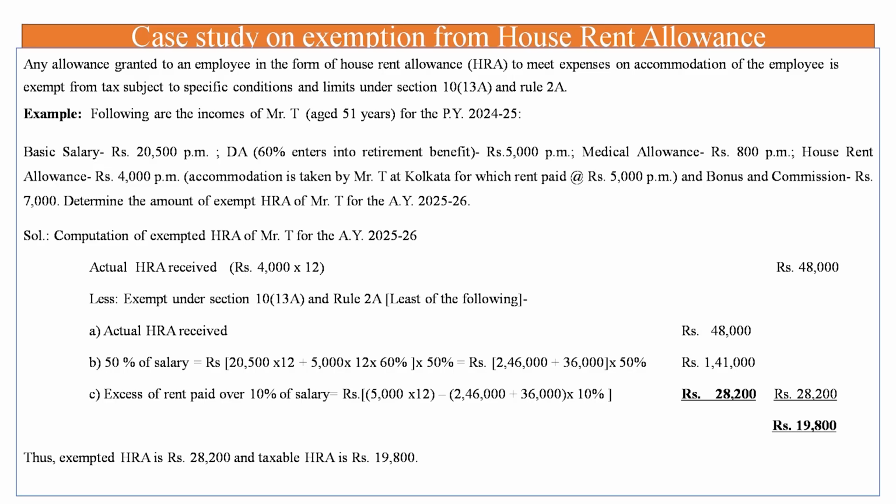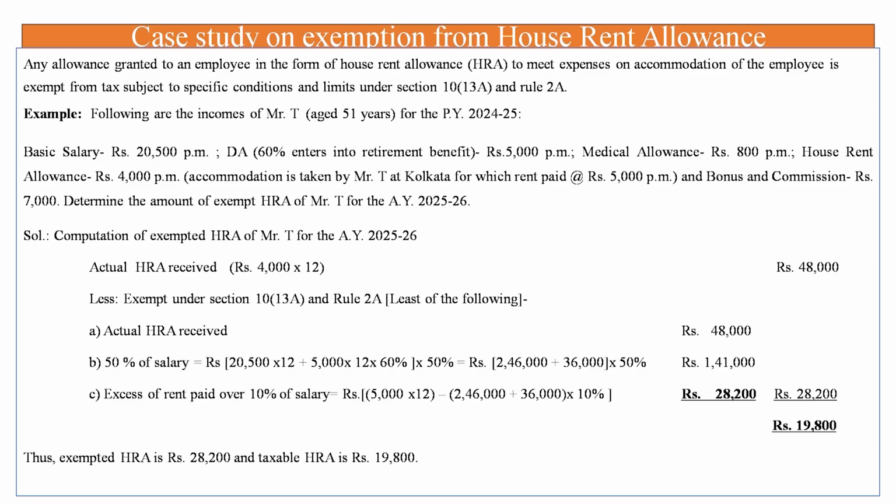As it enters into retirement benefit, only 60% is to be considered. So 5,000 into 60% into 12, plus commission, no commission, so only these two aspects will come, that is 2,46,000 basic salary and applicable DA for this purpose 36,000, 50% of that comes to 1,41,000.